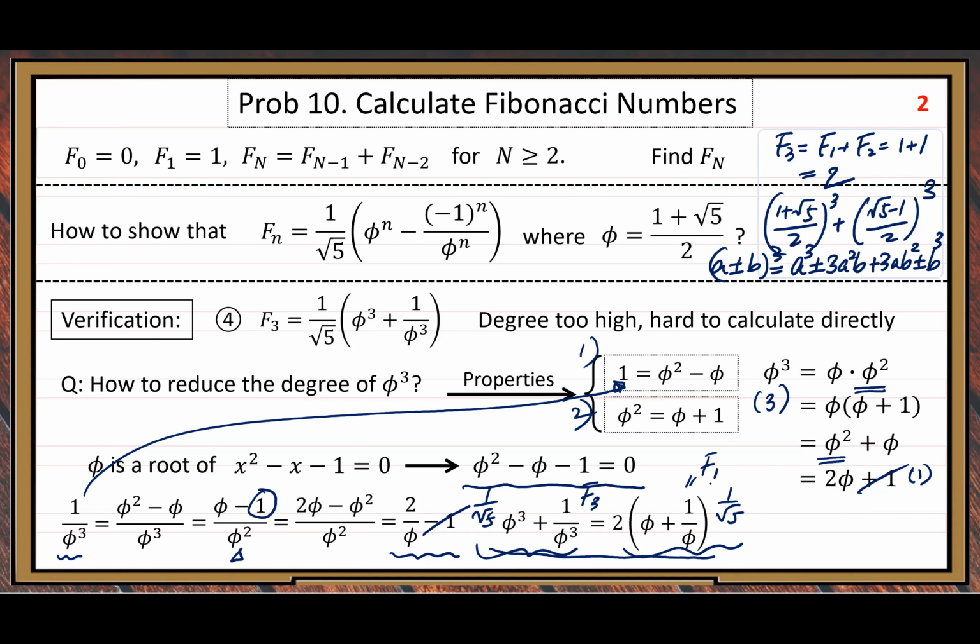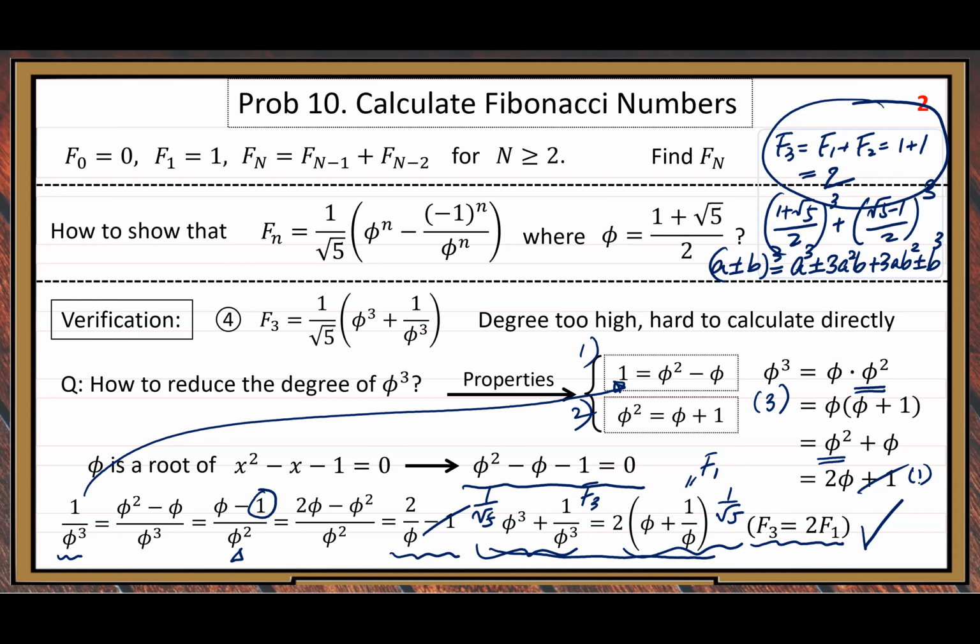That's exactly what we need to verify, whether this equality holds or not. That is, F3 equals 2F1, correct or not? Because we did a computation, F3 equals 2 and F1 equals 1. So we know this identity is correct.